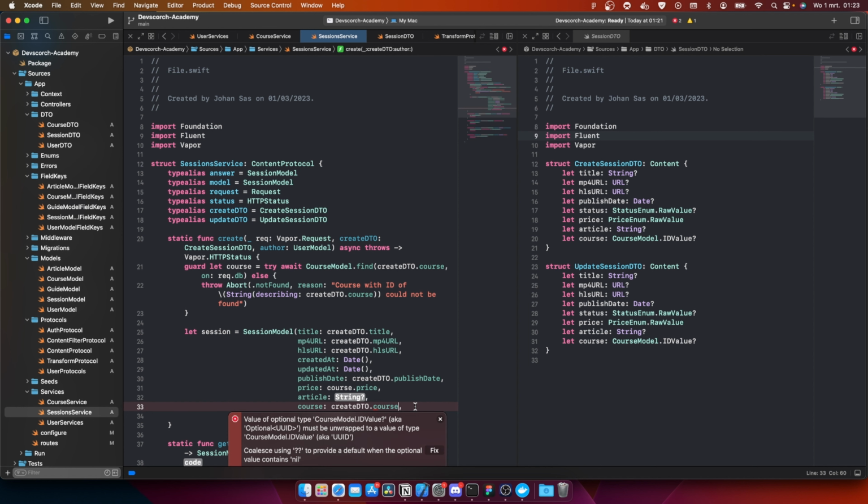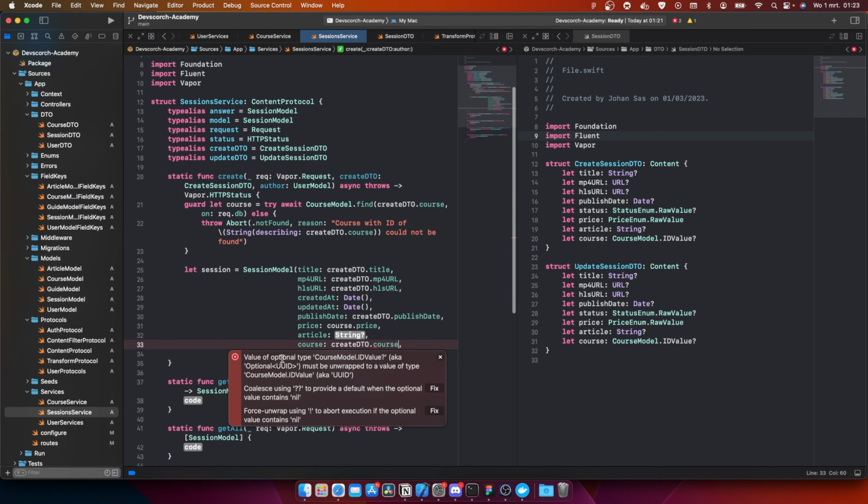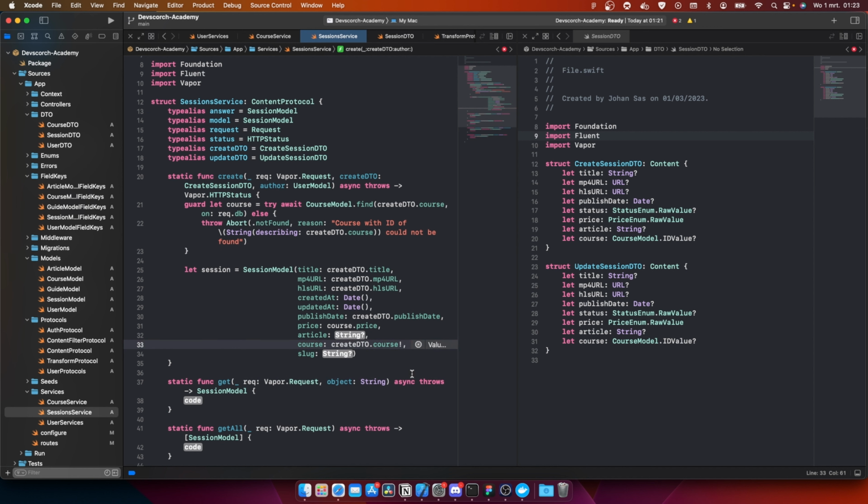What's this? Value of optional type course model ID value aka optional must be unwrapped. Yeah, sure. We can unwrap it. Do we want to wrap it? First, make this one ID value. Yeah, okay, we can actually do this. We don't have to worry about this. This is not gonna crash.